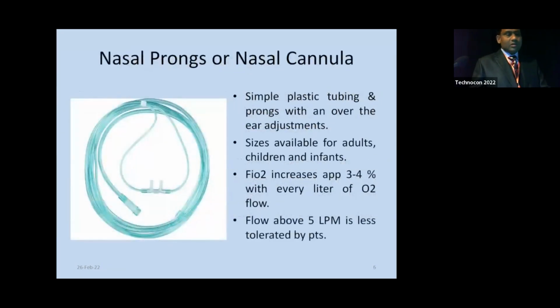So here we will discuss some devices we commonly use for oxygen therapy. First one is nasal prong or nasal cannula. As you see in the picture, this is simple plastic tubing with nasal prongs with over-the-ear adjustments. Sizes are available for adults, children, and infants. These are available in all sizes. FiO2 increases approximately 3 to 4% with every liter of O2 flow increase. And flow above 5 liters per minute is less tolerated by patients.